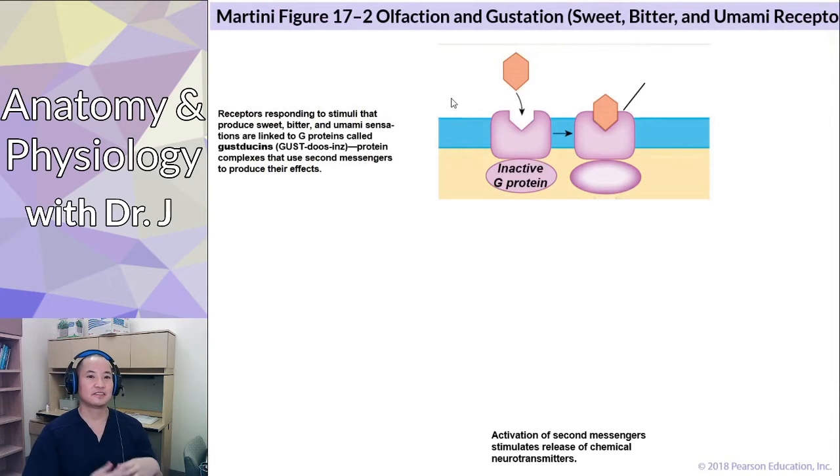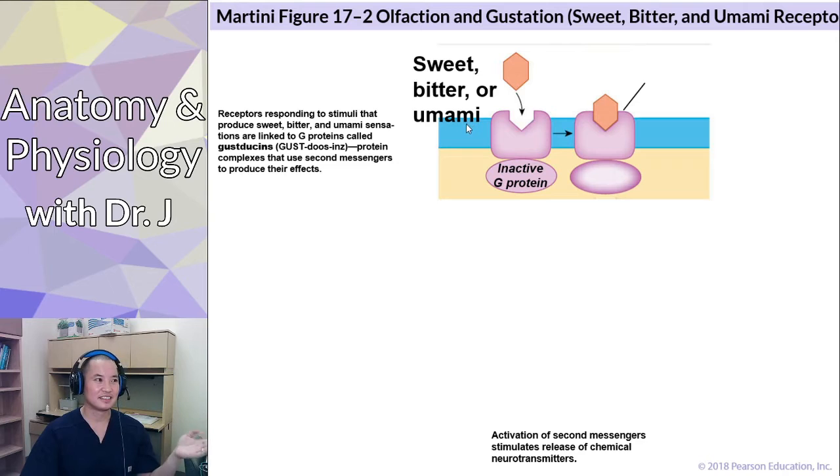Alright, so the other three basic tastes we talked about. We covered salty and sour. What about sweet, bitter, and umami? Well, sweet, bitter, and umami are G protein coupled receptors. If you haven't had a molecular biology class, for this class just know that these are protein